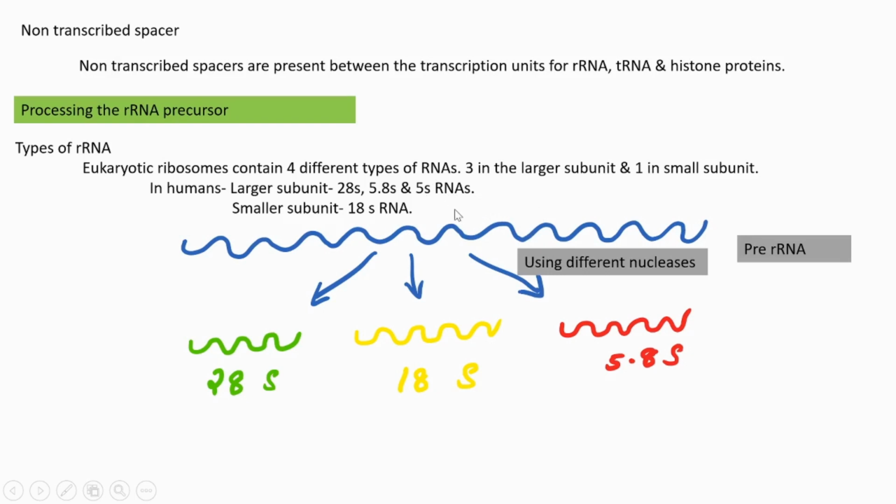From where is it modified? That is a difference. The 5S rRNA present in the large subunit is modified from another precursor rRNA, and its specialty is that it is not present inside the nucleolus. Instead, it is present outside the nucleolus, and from that precursor rRNA the 5S rRNA is carved out.